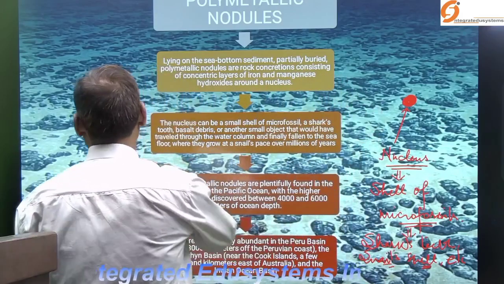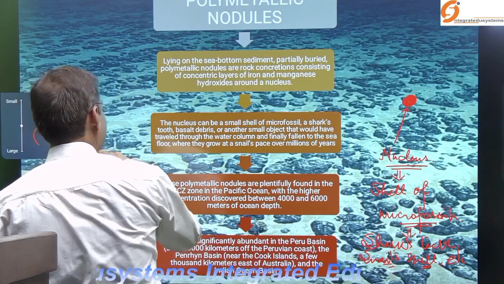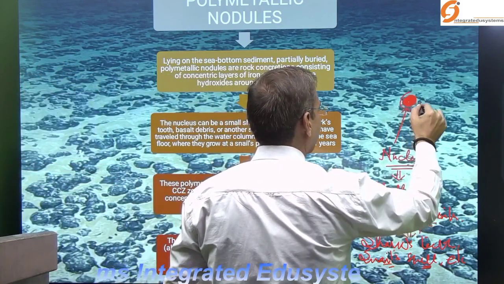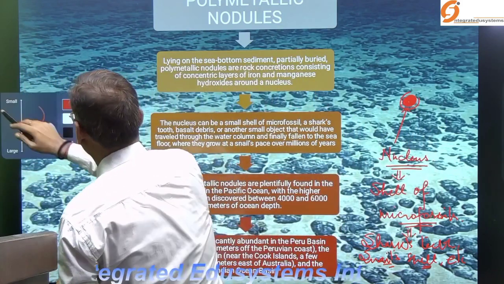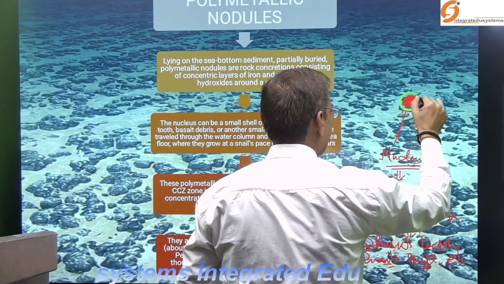Around this center, there is a layered structure.